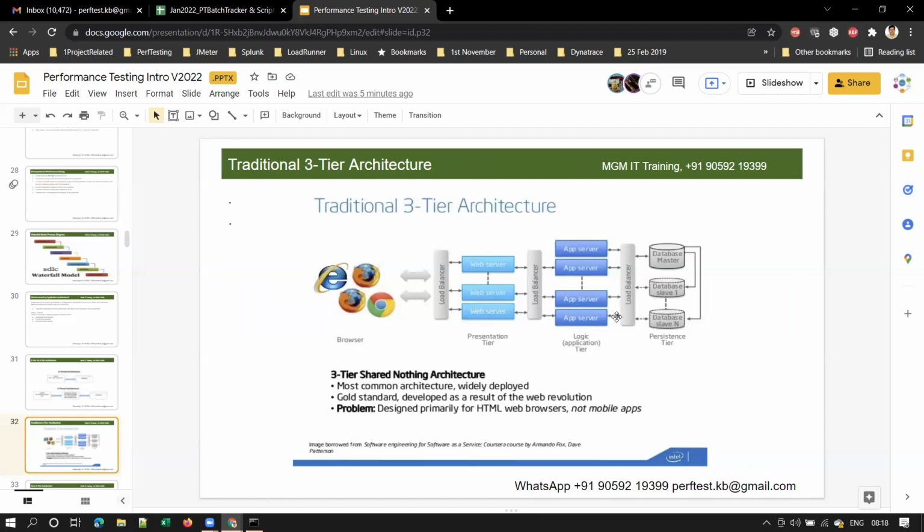We'll discuss which request will go to the web server, which will go to the app server and which will go to the database server. But every request goes to the web server. Please remember this, every request from the user will first go to the web server. And then if required, it goes to the app server and then the database server. I'll explain soon when your request should go to the app server and database server; we will discuss that in a while.